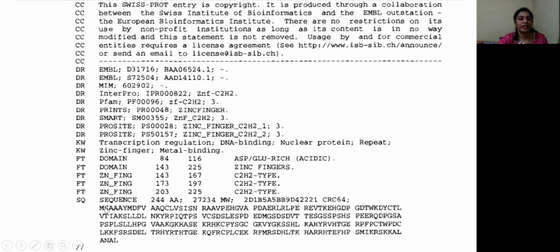Then the sequence portion of the file indicates the actual sequence, its length and molecular weight, and this is the ID. Then the sequence is provided in the single letter amino acid form. In the entire sequence, after every 10 residues of amino acids there is a gap. Likewise 60 amino acids, then the next line starts. Likewise the entire sequence is represented, and the end of the file is indicated by 2 slashes. So this is how the information about one protein sequence is explained in the format of the SwissProt database, which is a database for protein sequences.